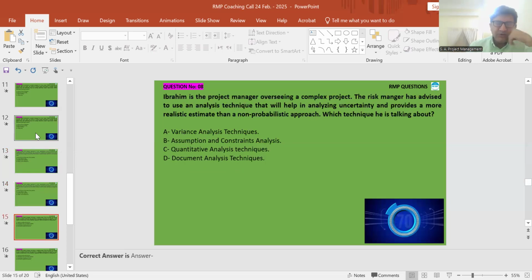Okay, question number 8. Ibrahim is the project manager overseeing a complex project. The risk management manager has advised to use an analysis technique that will help in analyzing uncertainty and provide a more realistic estimate than a non-probabilistic approach. Which technique is he talking about? Option A, variance analysis. Option B, assumption and constraint. Option C, quantitative analysis. Option D, document analysis technique.